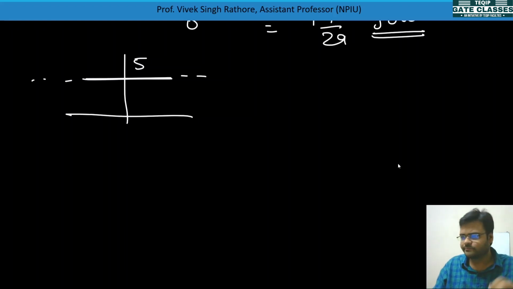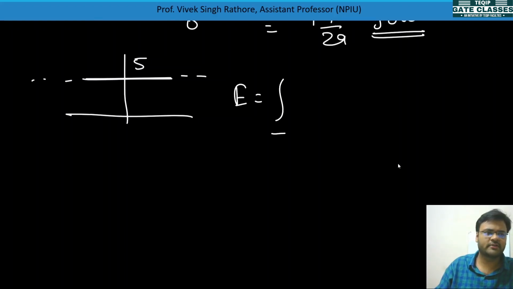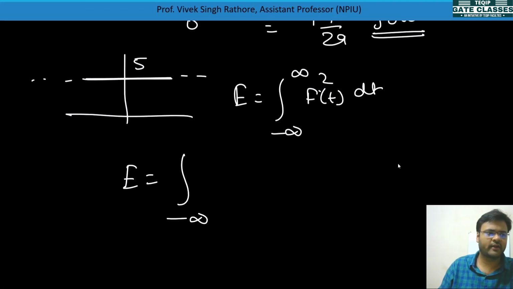So let's see. The energy formula is the integral from minus infinity to infinity of f(t) squared dt. So E is equal to the integral from minus infinity to infinity, because the values are from minus infinity to infinity, with constant value 5, and we need to square it and take dt.